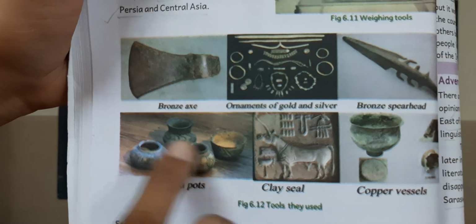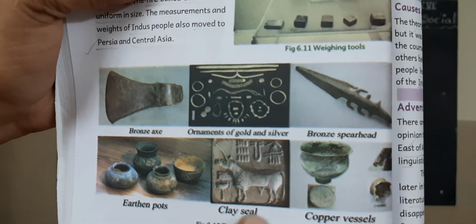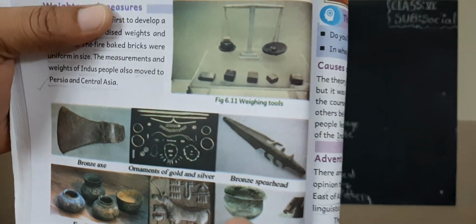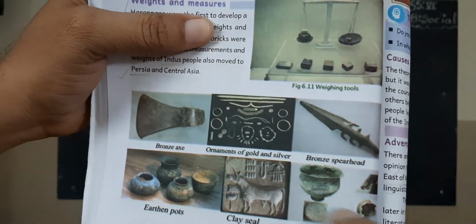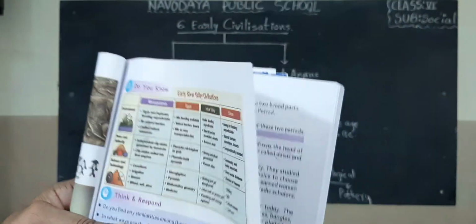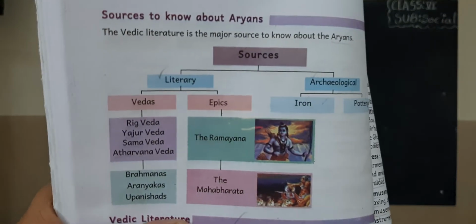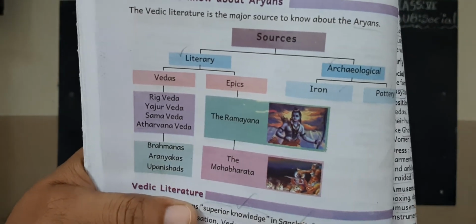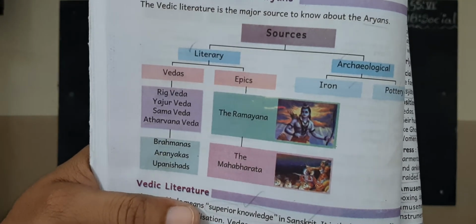Earthen pots, which are made of earth. Clay seal. This is the clay seal. Copper vessels. Look, the copper vessels. These are the copper vessels, children. Next, children, go to the next page. I already said, I wrote on the blackboard the sources of literary and archaeological evidence: Vedas, epics.